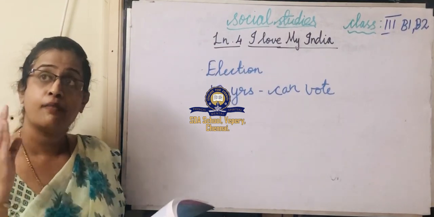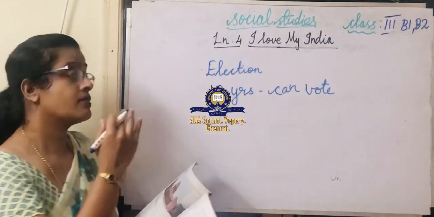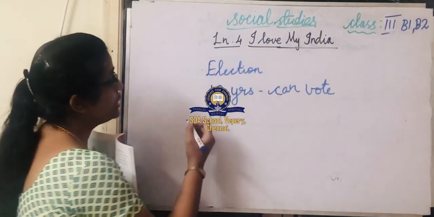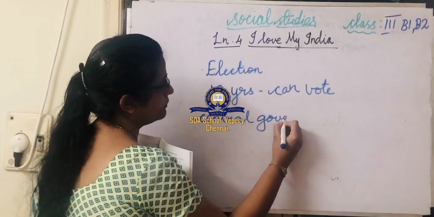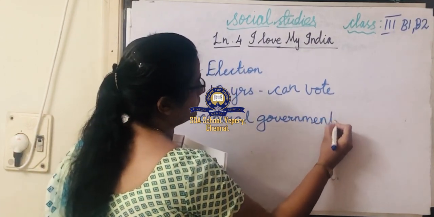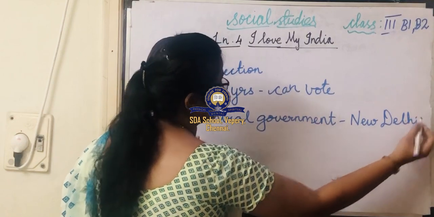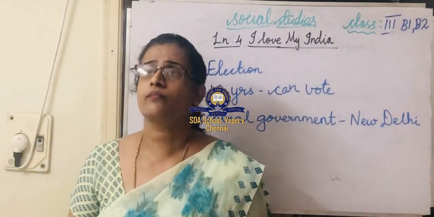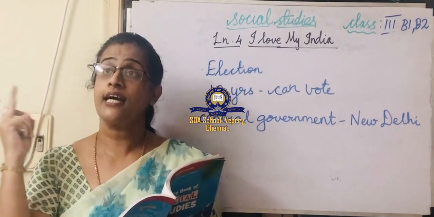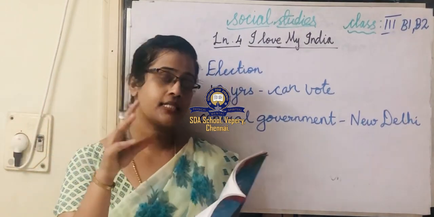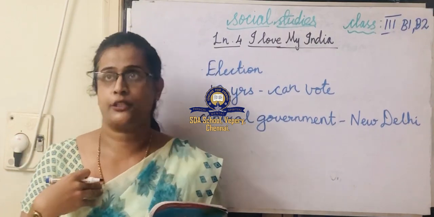The central government makes laws or rules for the entire country, and it has its offices in New Delhi. Where is the central government's main office? It is in New Delhi. New Delhi is nothing but a capital city, isn't it?